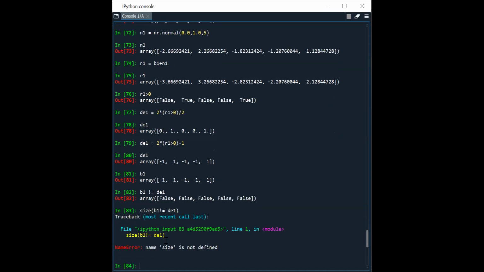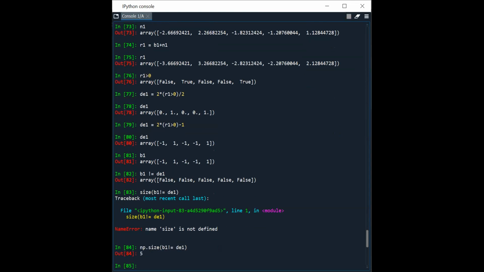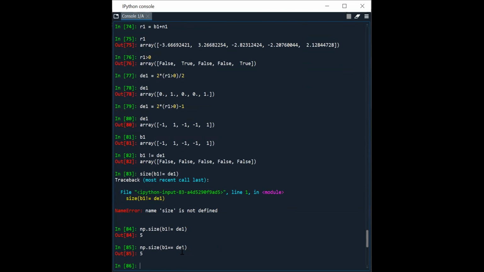Size is not defined; it will be np.size. Yes, 5. If it's 5, not equal is 5, but how many are equal? It is returning all false. I'll tell you another formula. Here, how many trues are there? We can find that out, right? That is the number of bits in error.